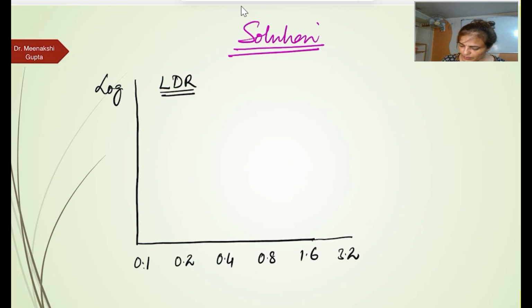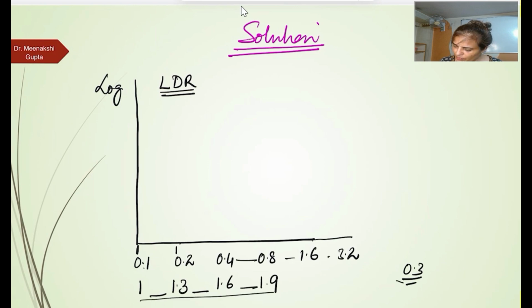Okay? So this is 0.2, this is 0.4, the difference is 0.4, but it is not so. If we take a scale that is equally spaced, how is it equally spaced? Suppose this is 1, and below it 1, 1.3, 1.6, 1.9, and so on. So there is a gap of 0.3. This gap is equal. Even though here your log dose is a double, the gap is only 0.3.